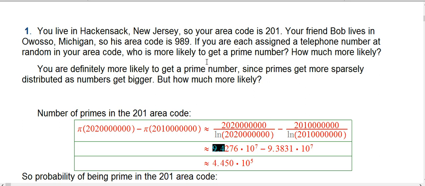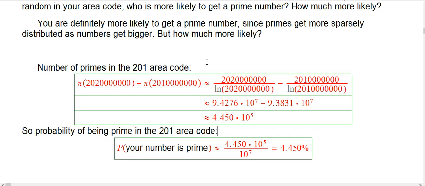I would not want to take 9.4 times 10 to the 7th minus 9.4 times 10 to the 7th, which would be the result of rounding to two significant figures. You get 0. That's ridiculous. But I think I've got enough accuracy to get a pretty good approximation, and after all, it is just an approximation as soon as you use the prime number theorem. So about 445,000 primes, roughly, in the 201 area code. The probability is that divided by how many numbers there are, which is 10 to the 7th, and you get about 4.45%.